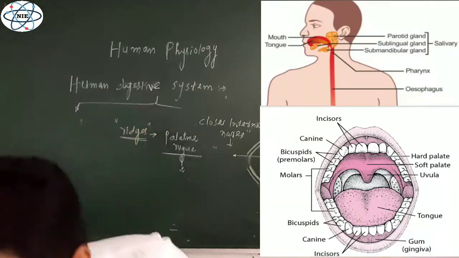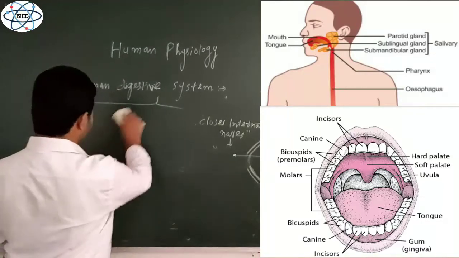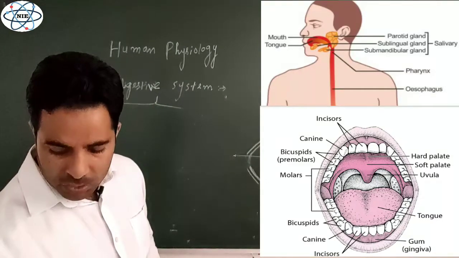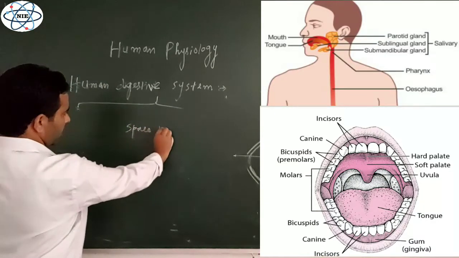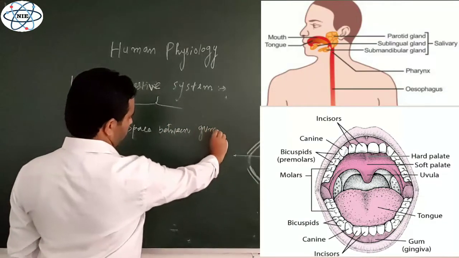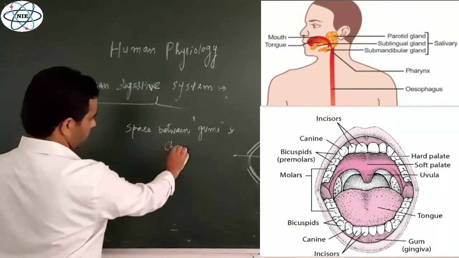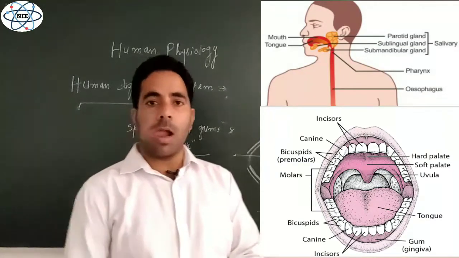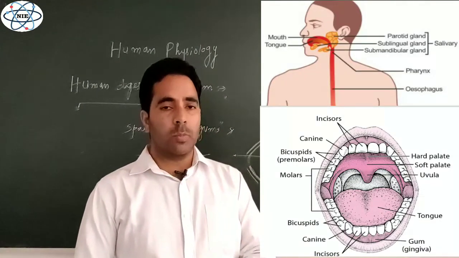Now if you look inside this buccal cavity or oral cavity, another structure that you will see is a space. There is a space between the gums, where the teeth are present, and the cheeks. Between gums and cheek there is a small space. You can feel inside the mouth that there is a space, right?